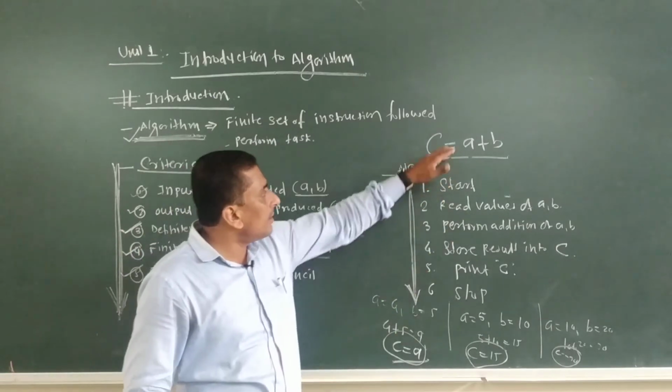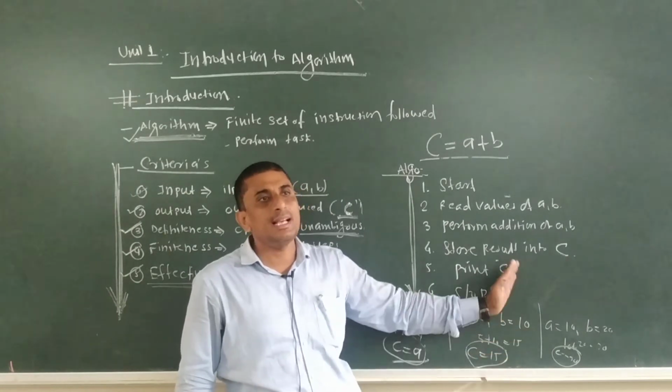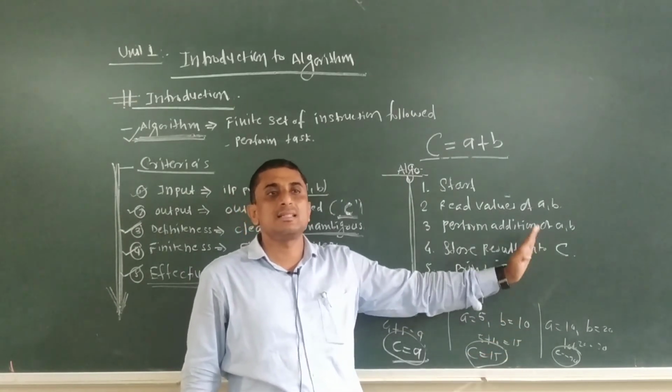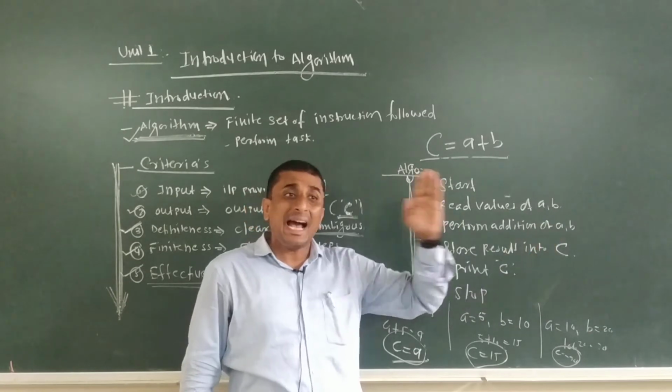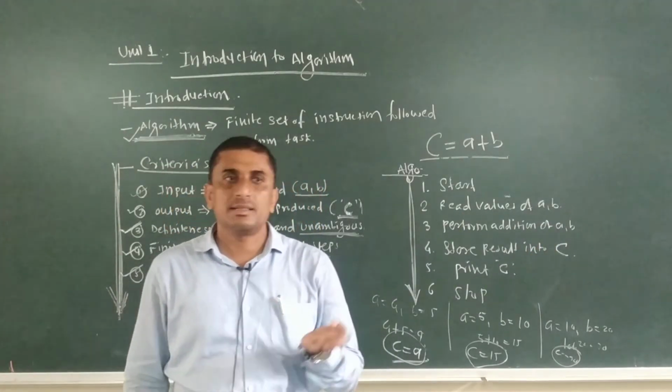Once we have devised the algorithm, the next task is to analyze it. Analysis means calculating the number of steps in the existing system.